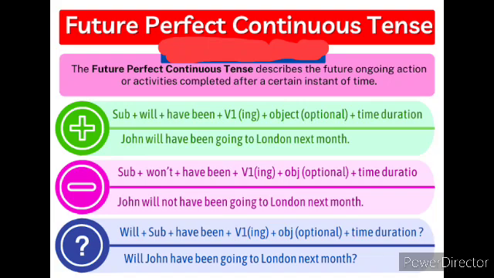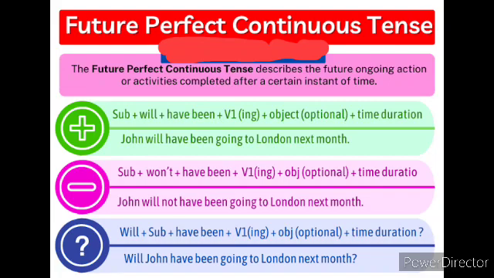Moving on to negative form and the structure here. In negative form, we should just add not along with the helping verb, future verb, that is will. When you add not, it should be changed to won't. So subject plus won't plus have been plus verb in the ing form plus object optional plus time duration. So this is the structure for negative form. Look at the sentence here. John will not have been going to London next week.